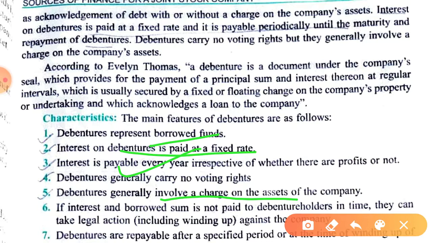There is a concept, not in your syllabus but in the Companies Act, regarding the liquidation of a company. Liquidation means how the company gets liquidated, how it is wound up. So there is a pattern of making payment to the liability holders. The way of making payment of the liabilities is specified by the Companies Court Rule Act 1959.